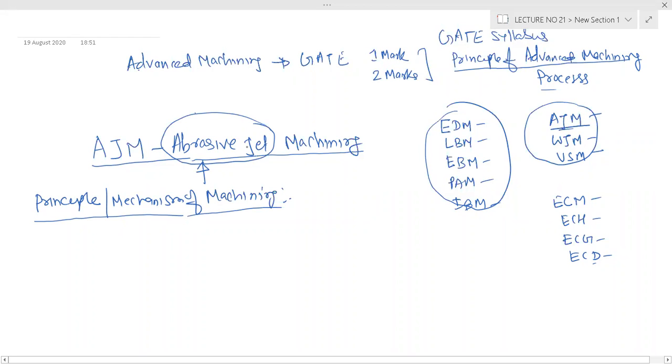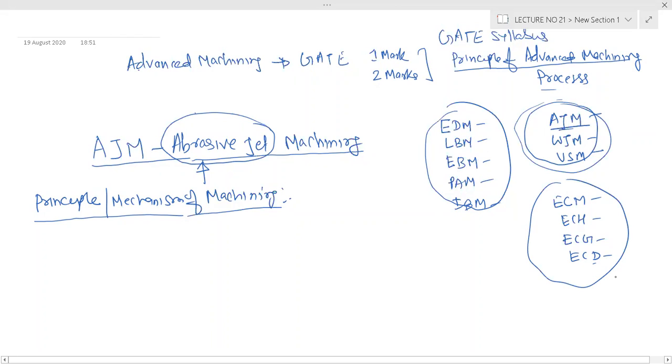The tool must be harder than the workpiece. But here you have different advanced machining processes related to chemical, or mechanical jet, electrical, and thermal, using electric energy, or light energy or heat energy. Anything is used in advanced machining that we know.